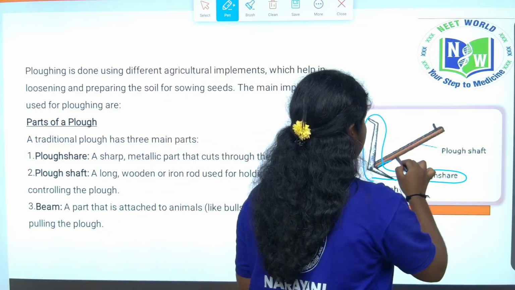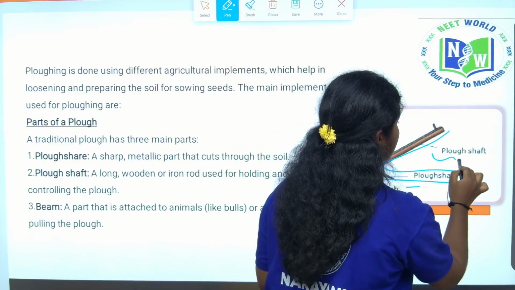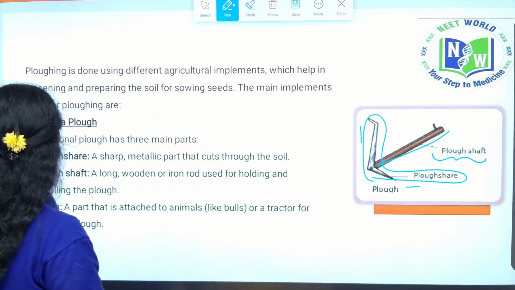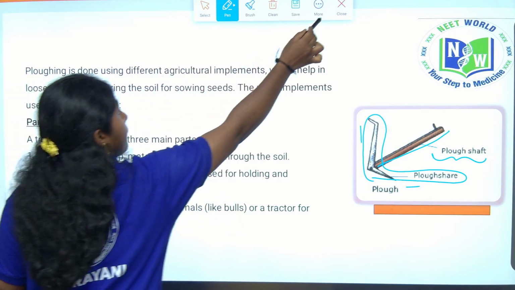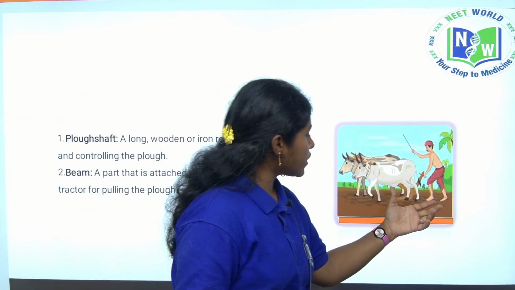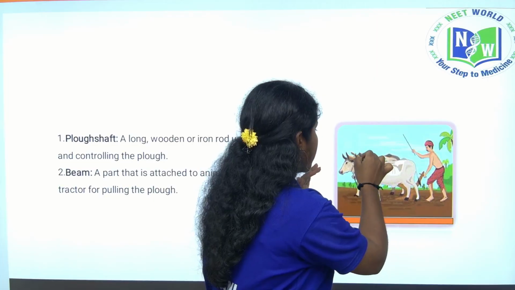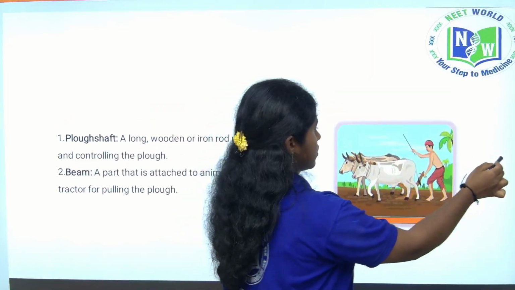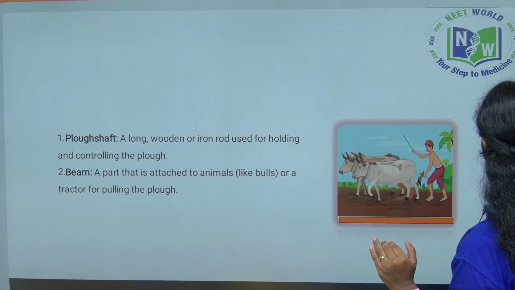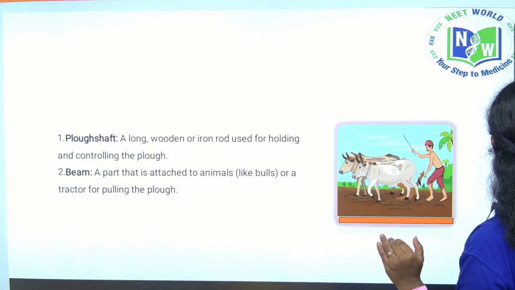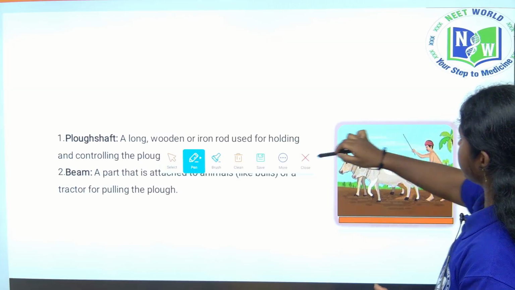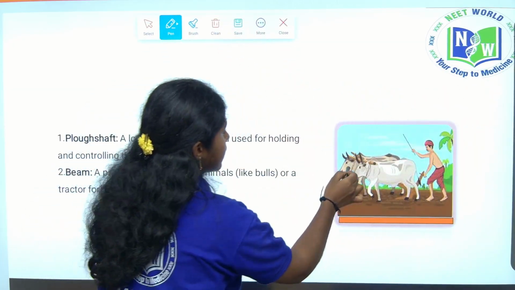To handle this plowshare, the plow shaft is there. It is made of either wood or iron. And the beam, see here. The farmer who is plowing the land keeps animals. Here is the beam.